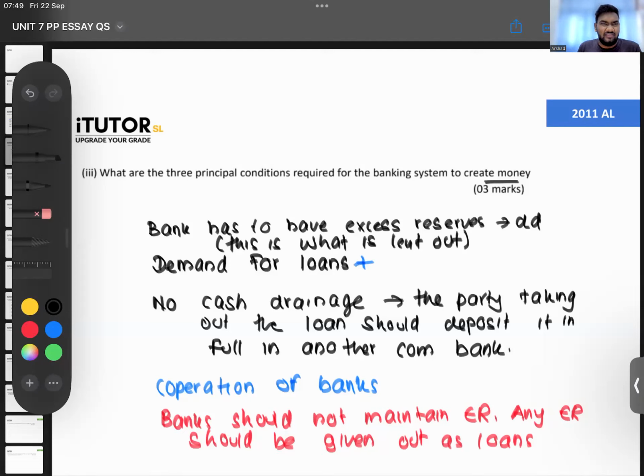SRR and all, not a very important condition. That is an assumption of credit creation, that the SRR should not change. But that is not really a condition for you being able to create money. Even if the SRR changes, you can still engage in credit creation, not a problem. SRR, I don't feel, is a very important part here, guys. Okay, is that fine? Conditions that are needed for a commercial bank to create money: reduce preference to hold money in cash, fine. People need to transact with the bank.